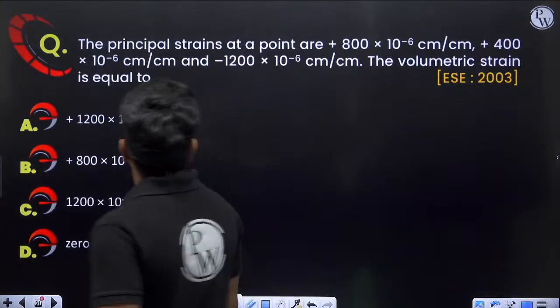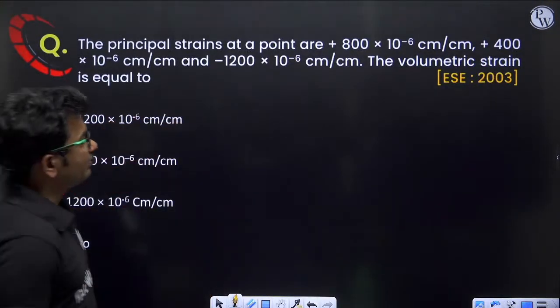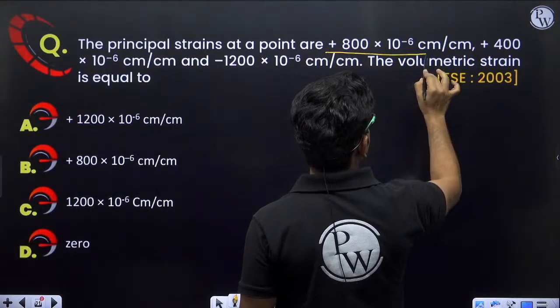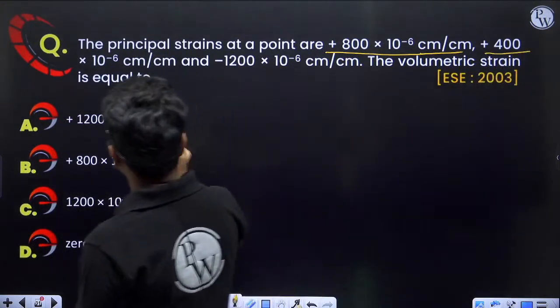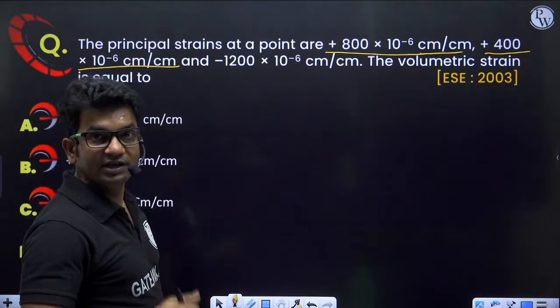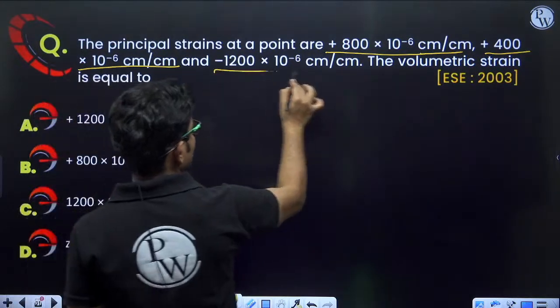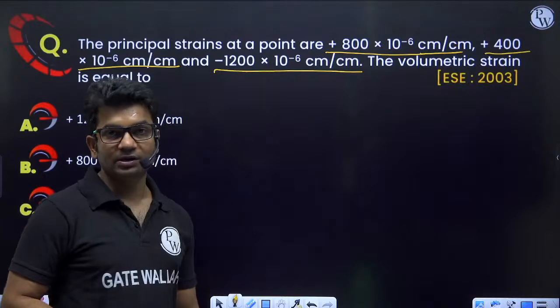Next question. Principal strains at a point are given. First principal strain 800 into 10 to the power minus 6 centimeter per centimeter. Second principal strain 400 into 10 to the power minus 6 centimeter per centimeter. And third principal strain, there are 3 mutually perpendicular directions, so there will be 3 principal strains only, minus 1200 into 10 to the power minus 6 centimeter per centimeter.